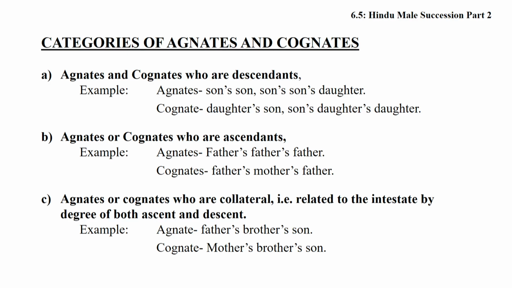And the third category is agnates and cognates who are collateral, related to the intestate by degrees of both ascent and descent. For example, father's brother's son is an agnate; mother's brother's son is a cognate. They are collaterals.